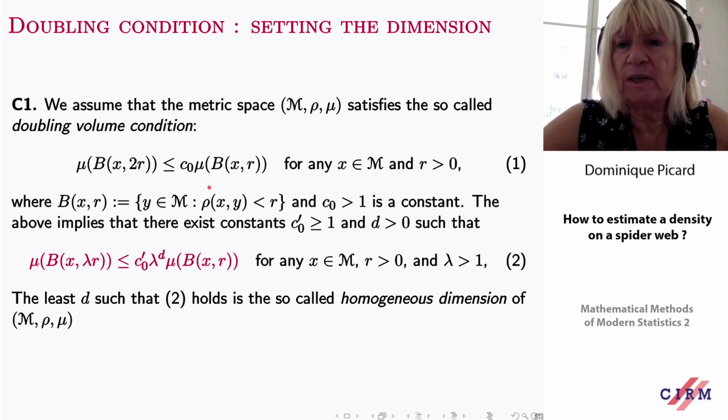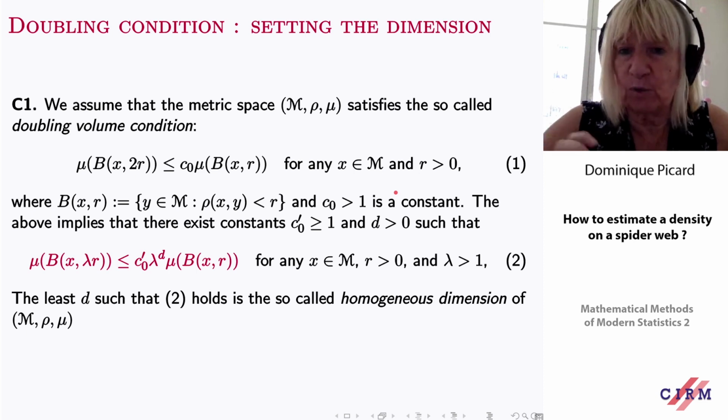Then you say that you have a so-called doubling volume condition if you can control, by the same constant, for all x and all r, the volume of the ball of radius 2r.